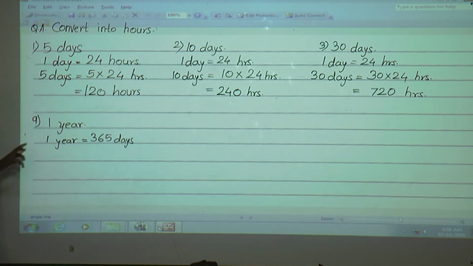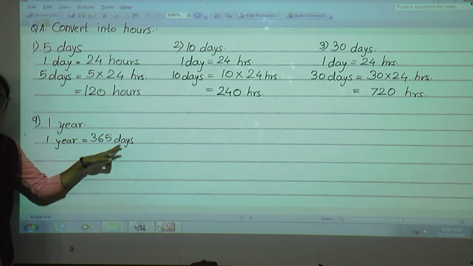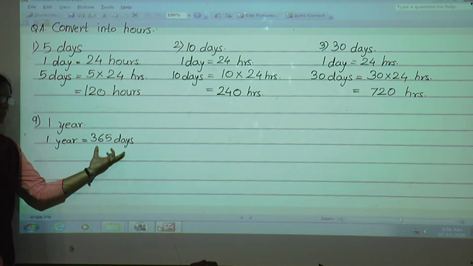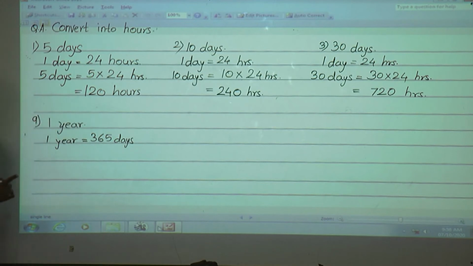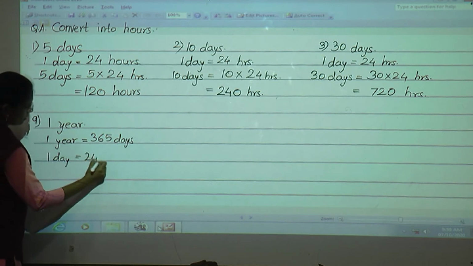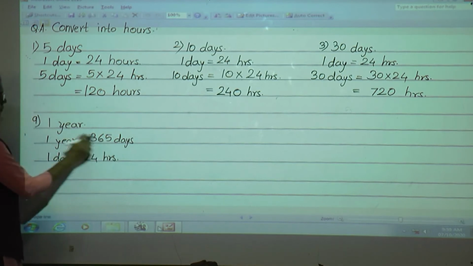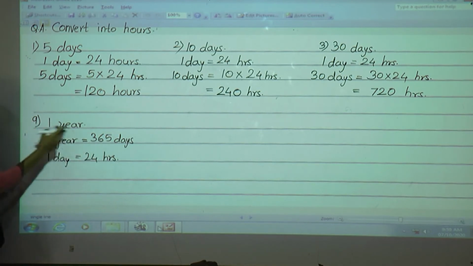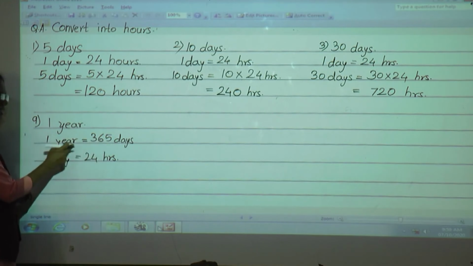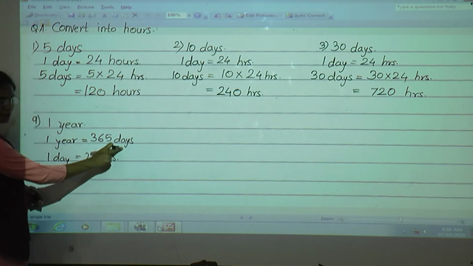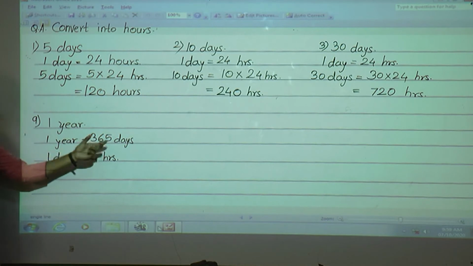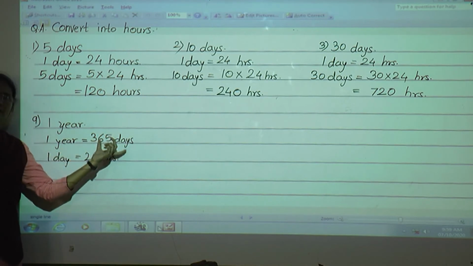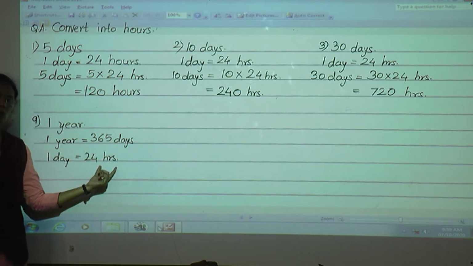What we will write? 1 year is equal to 365 days. Now these 365 days easily you can convert into hours. How? 1 day is equal to 24 hours, because here we have converted this 1 year into days. Now we have days, and these days we have to convert into hours.